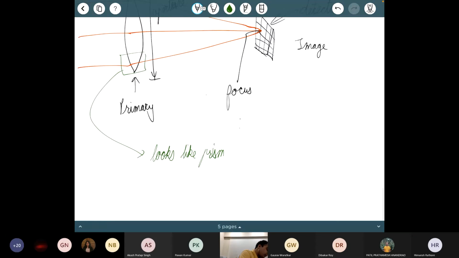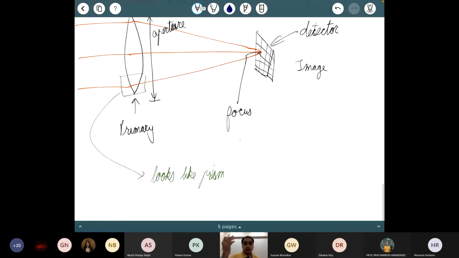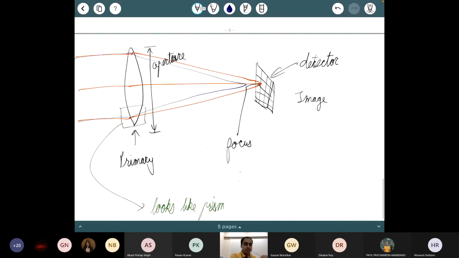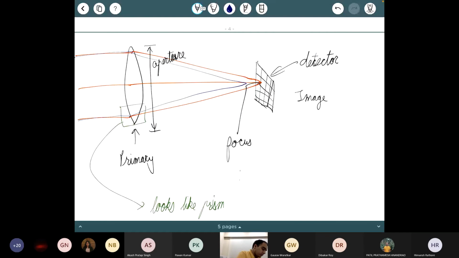So what is going to happen is that I have optical light, remember, a big range of wavelengths. If I have blue light coming in, then that is going to get focused slightly closer to the aperture. As a result, the net effect is that different colors or different wavelengths have different foci.